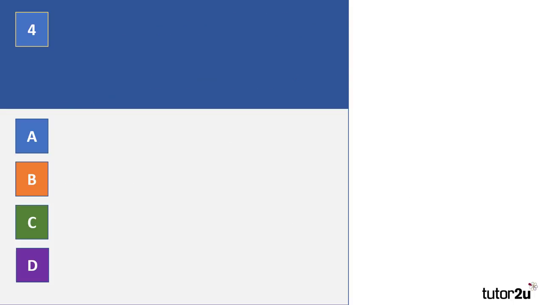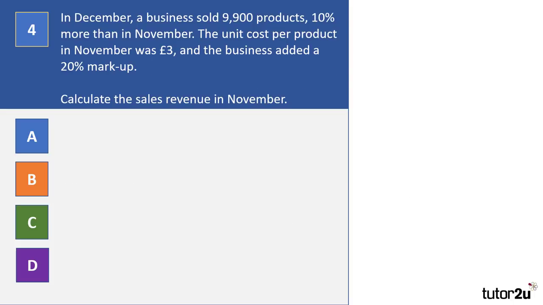Moving swiftly on, question 4. In December, a business sold 9,900 products, 10% more than in November. The unit cost per product in November was £3, and the business added a 20% markup. Calculate the sales revenue in November. So here are your 4 options. Once again, if you could pause the video, that'd be great while you work out the answer and make your choice.